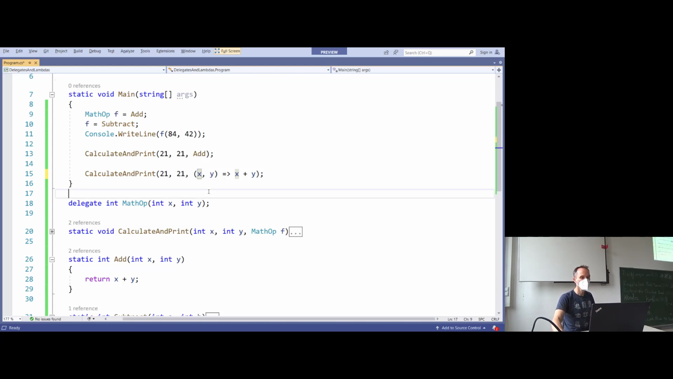And now we have a lambda function. A lambda function is just a delegate. Nothing special. It's just a function, just like add. We just write fewer digits and letters.